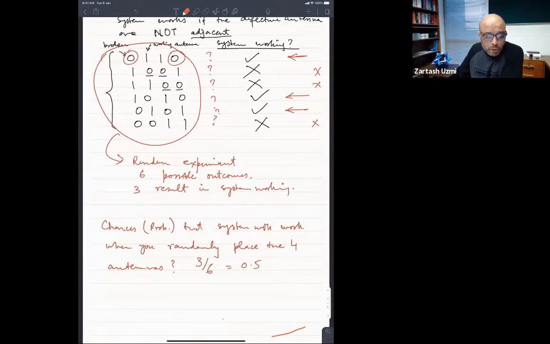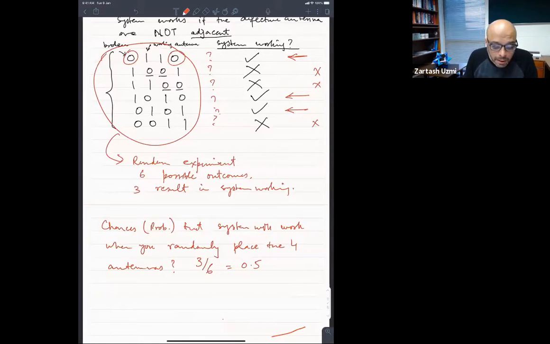Okay, there are a few questions that students have asked. Let me just go through those. Shouldn't we consider that we exchange the defective antennas with each other or working antennas with each other, because that would make more combinations? I'm not sure what you mean by exchange, but those don't matter since a defective antenna is the same as another defective one. So we have only two categories of antennas: defective ones and the non-defective ones. There are no 1, 2, 3, 4 antennas. This is defective antennas, two defective, two non-defective.